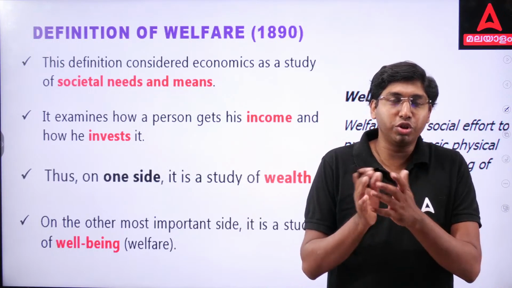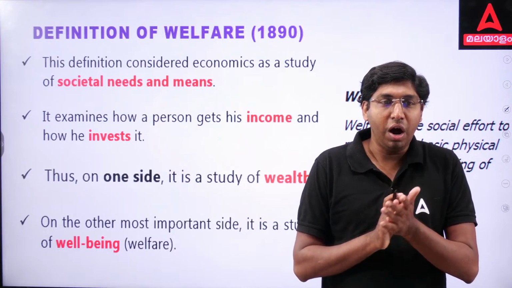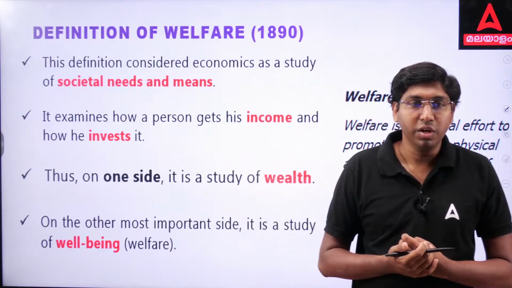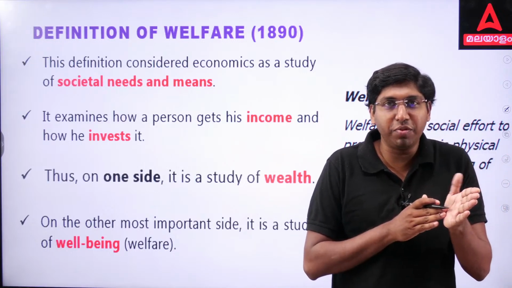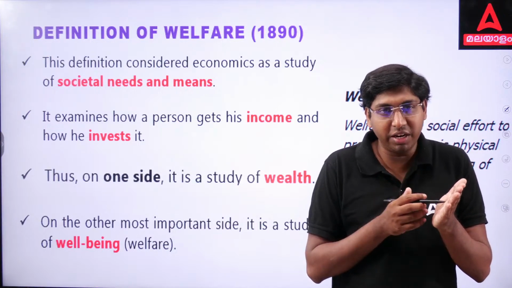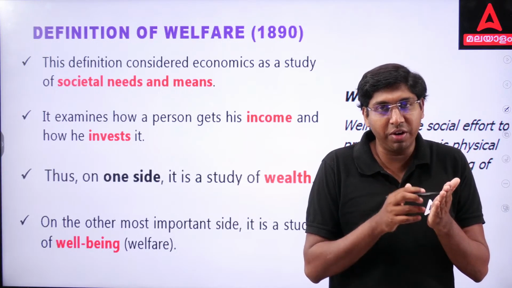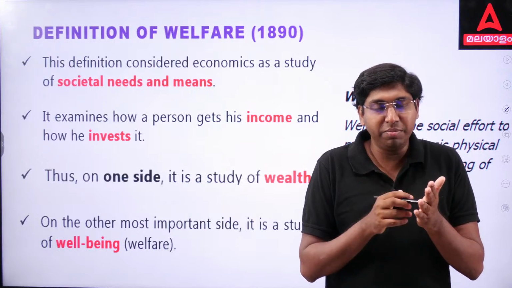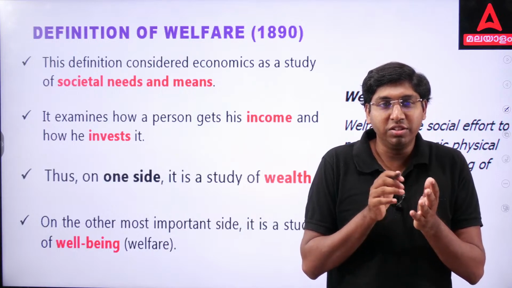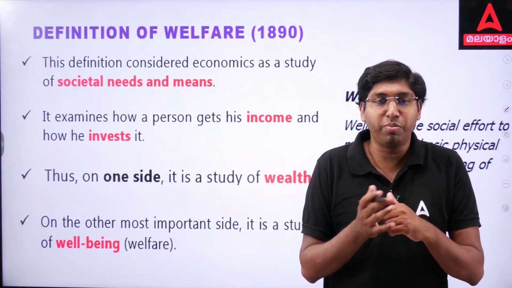So it also focuses on how a person gets his income and how he invests it. So on one side, this definition focuses on wealth. Alfred Marshall gave another definition, a new definition, that is the welfare definition for economics. That doesn't mean he denied the entire contribution of Adam Smith. He just updated it, added certain points to it.